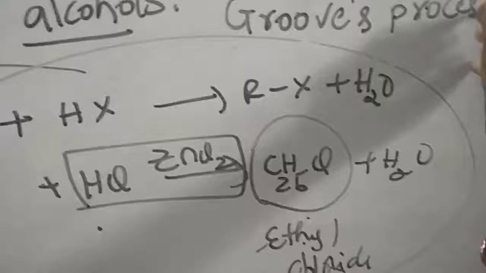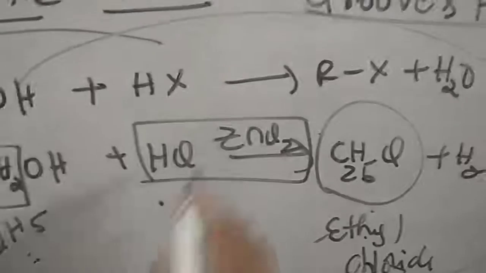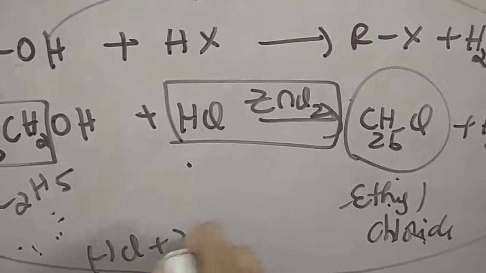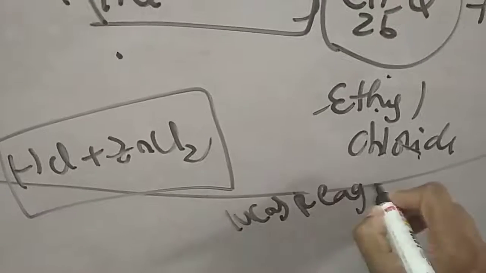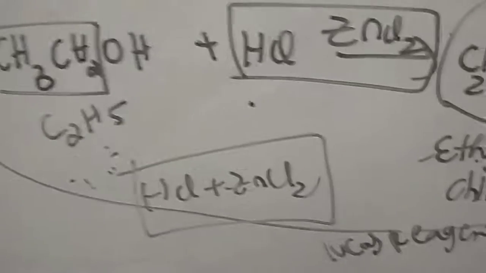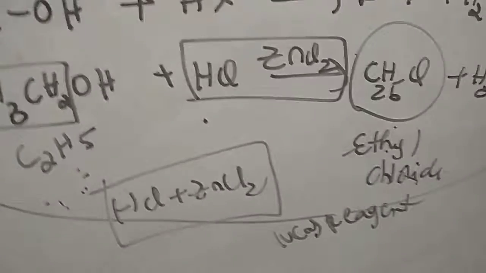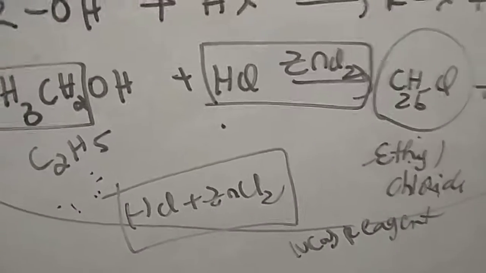And HCl plus ZnCl2, that is, concentrated HCl plus anhydrous ZnCl2, is called Lucas reagent. The combination of concentrated HCl and ZnCl2 is called Lucas reagent.